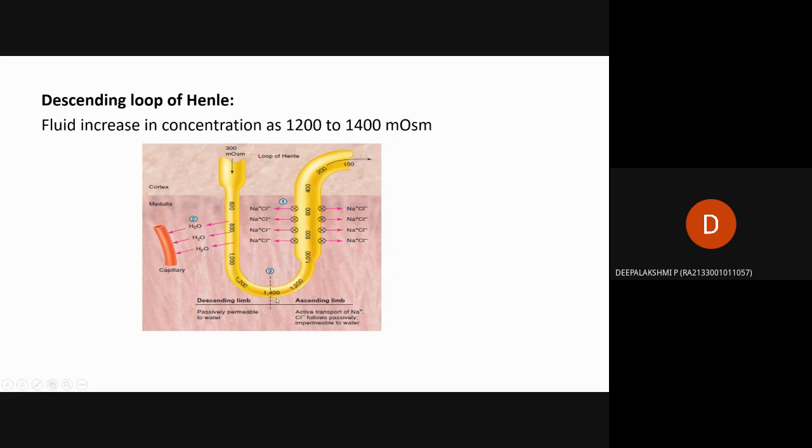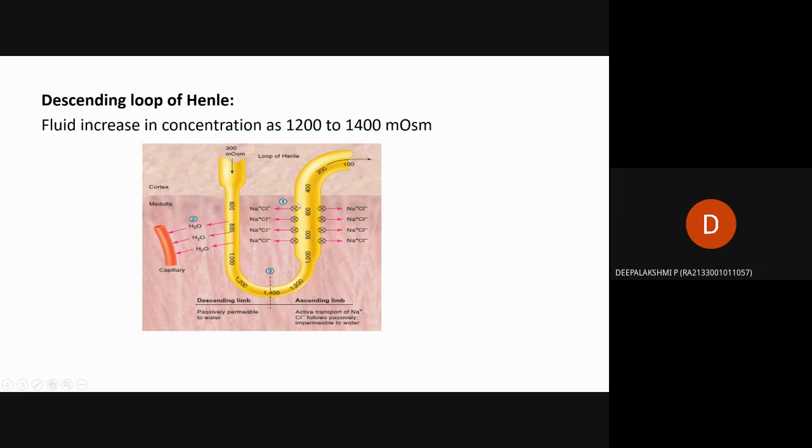Then in the ascending limb it reduces to 1200, 800, 600, 400, 200, and finally reaches the distal tubule with 100 milliosmoles.